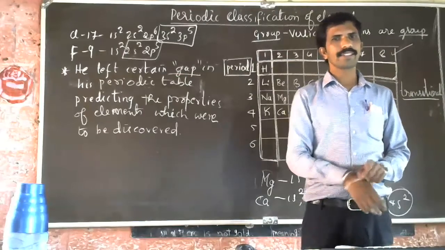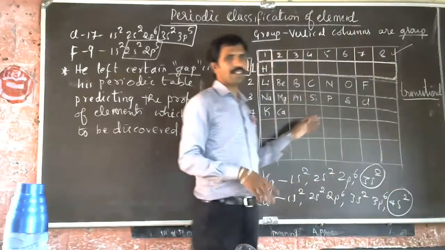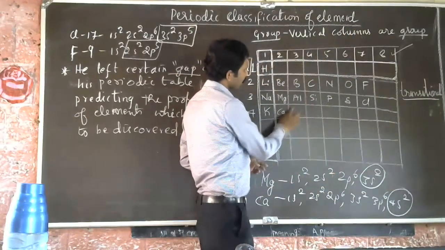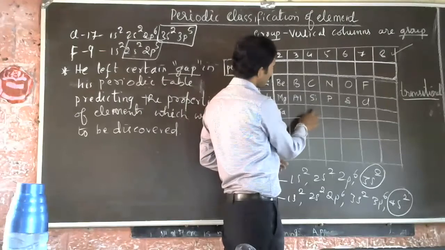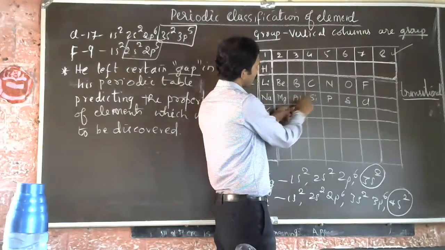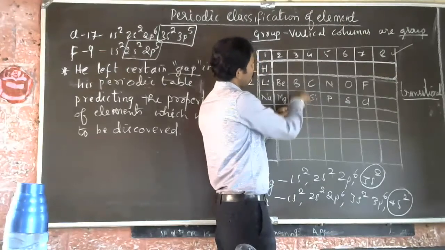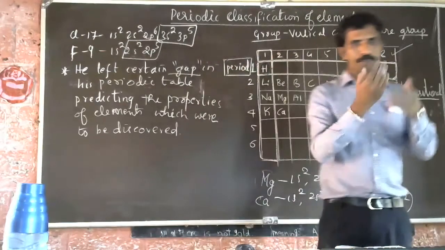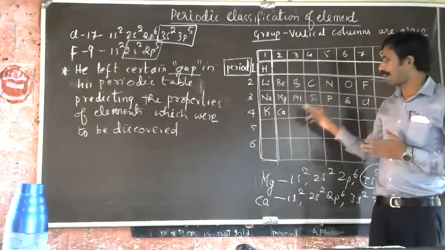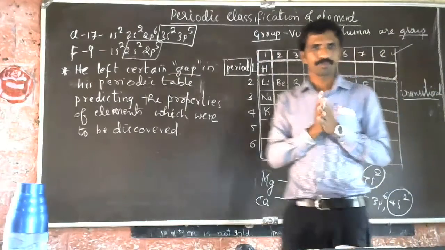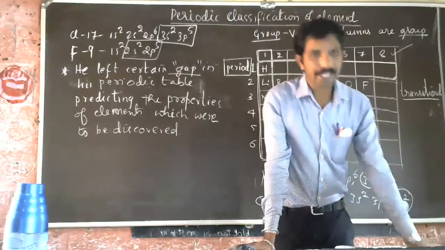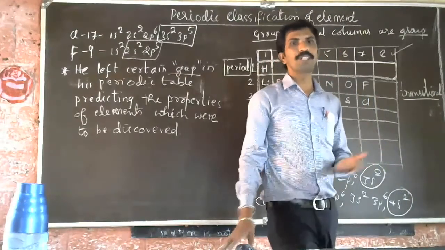How he did it is that, in the group, he left a certain gap over here. On the basis of the above element in the group, on that property, he predicted the properties of the elements which were to be discovered and left certain gaps in the periodic table. Later on these elements were discovered.